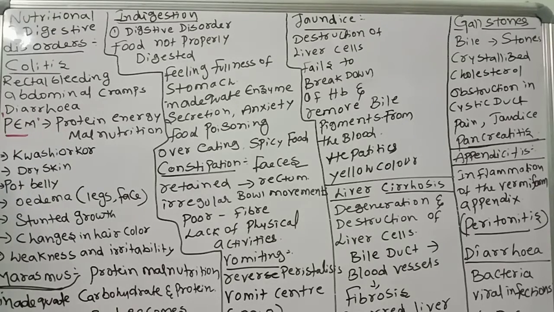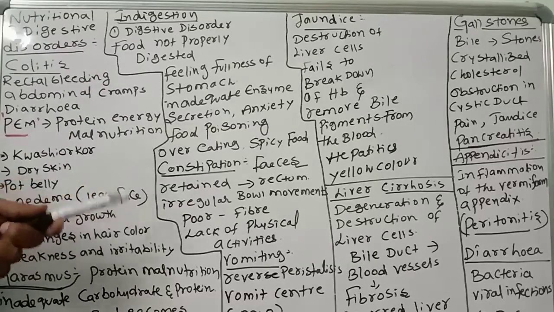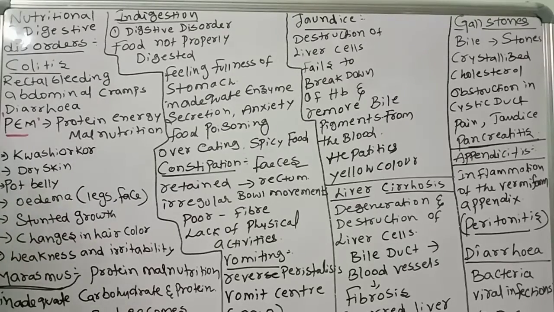So here I am telling about protein energy malnutrition. The problems are: number one, kwashiorkor, marasmus, and also indigestion and constipation. These problems will be there. Now only protein energy malnutrition we are going to discuss. First, what is kwashiorkor? I am telling.